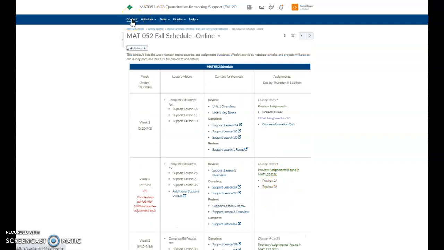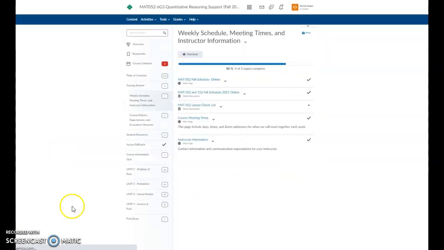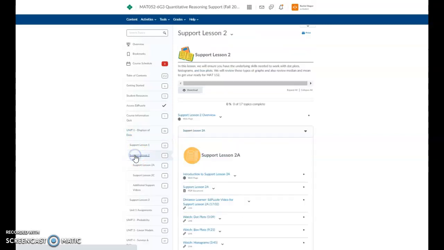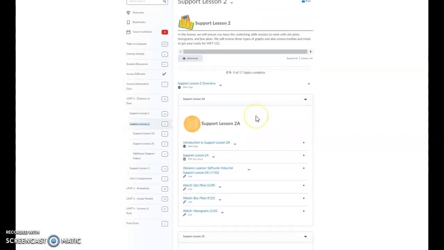So again, if we go under Content, go down to Unit 1, Support 2. This is where you can find your notes. There are some extra videos here to help you along with this material as well.